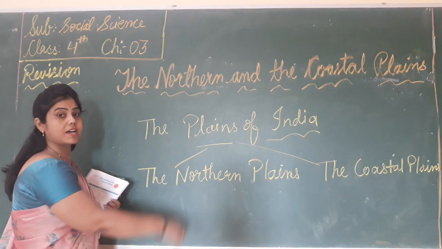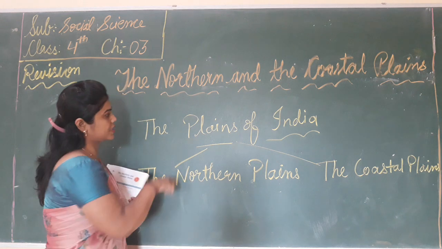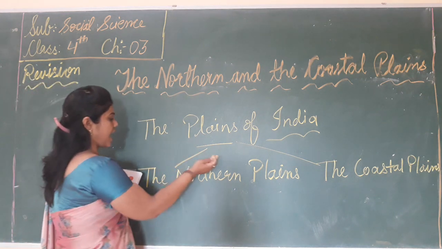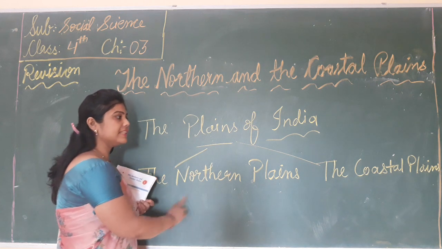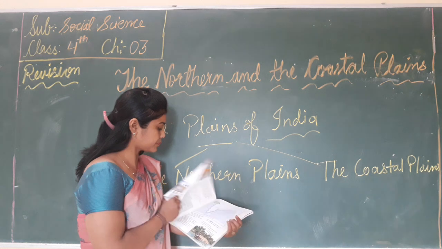So what are plains? Plains means a flat and level land. And in India, the plains are the northern plains, and the second one is the coastal plains.